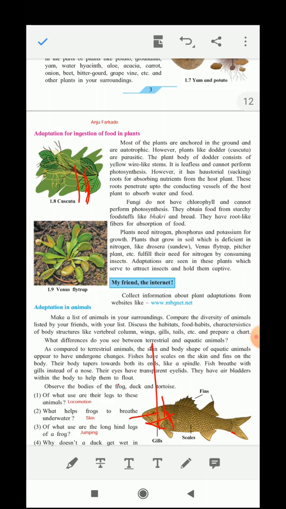Now plants need nitrogen, phosphorus and potassium for growth. Plants that grow in soil which is deficient in nitrogen, like Drosera, Venus flytrap and pitcher plant, fulfill their need for nitrogen by consuming insects. Adaptations are seen in these plants which serve to attract insects and hold them captive.